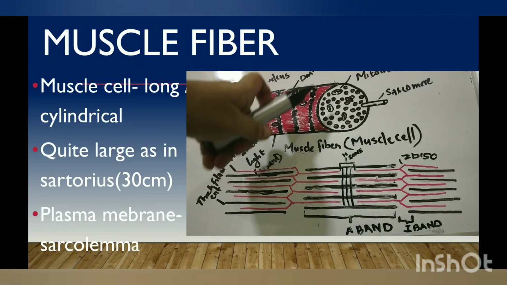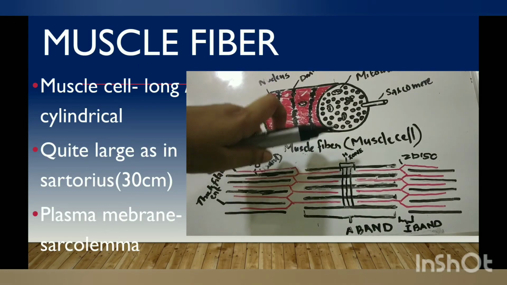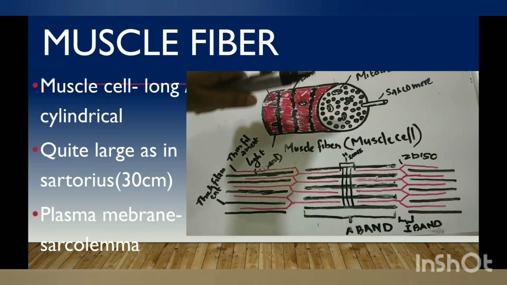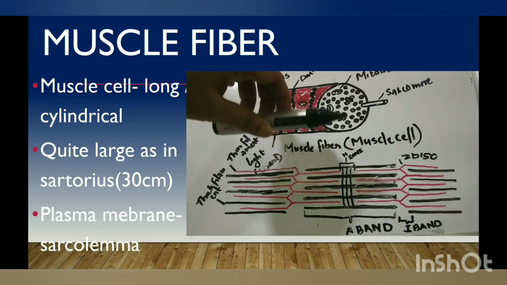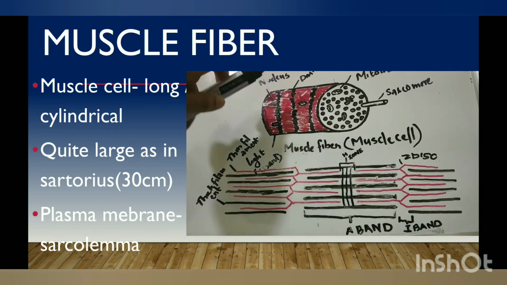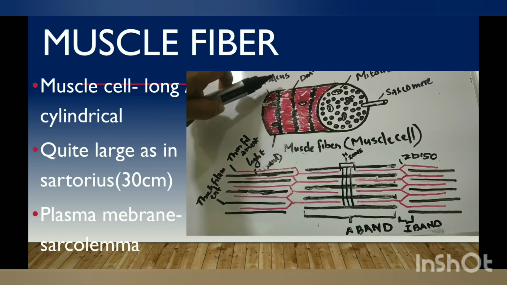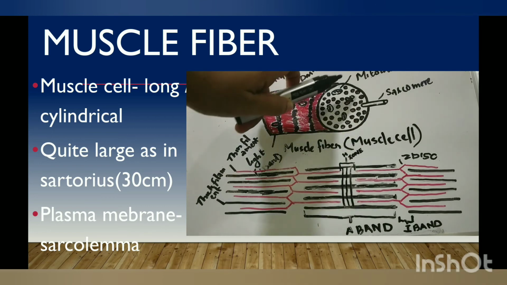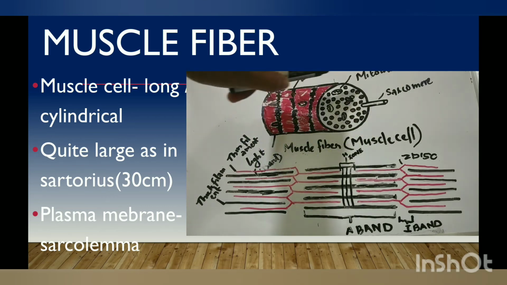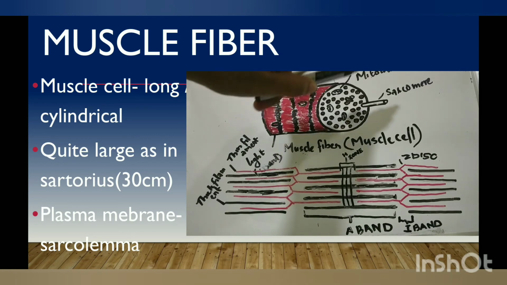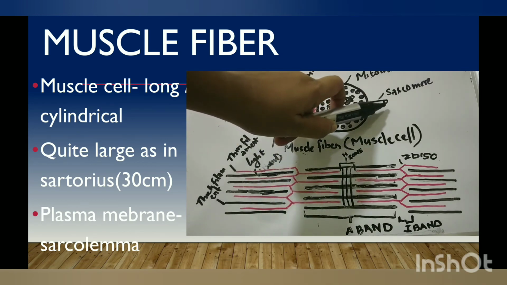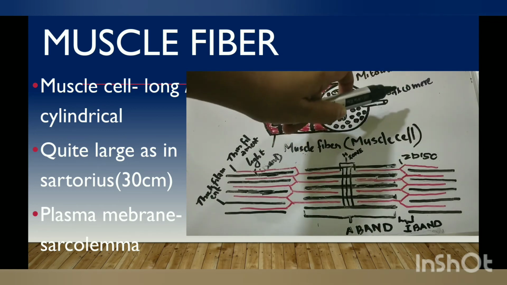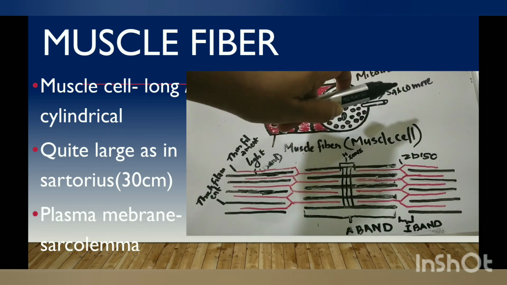Now we will discuss a muscle cell, which is also called a muscle fiber, and it got its name because of its elongated cylindrical structure. It is bounded by a plasma membrane called sarcolemma, and it has so many nuclei, hence it is called multinucleated. It has mitochondria, and it has hundreds to thousands of myofibrils. These are the myofibrils, and this is a single myofibril, and within this is a sarcomere, the functional unit of a muscle cell.